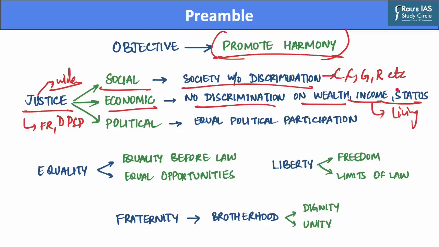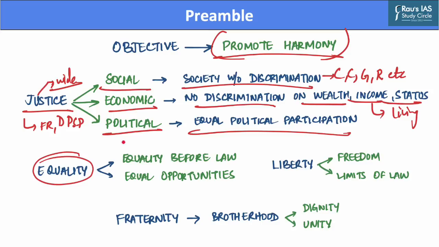Further, the preamble also provides for political justice, which means that all people have an equal, free and fair right, without any discrimination, to participate in political opportunities. Also, additionally, the preamble highlights the need for equality. And the term equality means that no section of society should have any privileges, which means that everyone in India is equal before the eyes of law. And that all people must be given equal opportunities for everything without any discrimination.